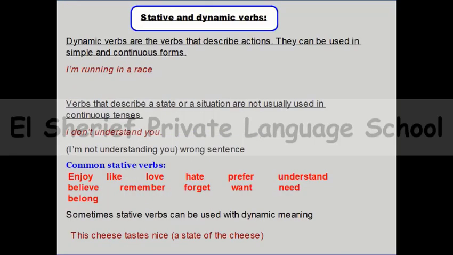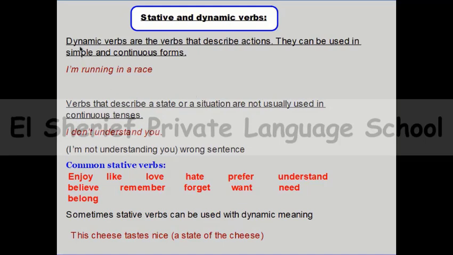There is a very important note about present continuous usage. Here we have something called stative and dynamic verbs. And this is a new point for you. We have some verbs that we can't use with present continuous. Oh my God, this is a new part. Yeah, we have two kinds of verbs, stative verbs and dynamic verbs.